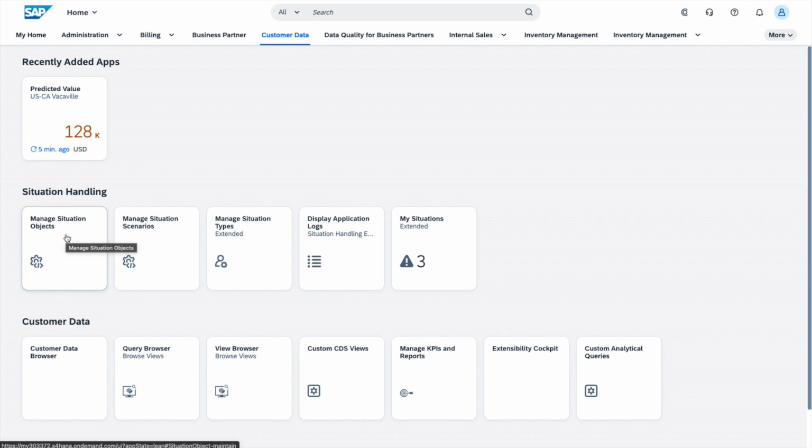Now, you can absolutely use the SAP delivered CDSs if they fit the bill in terms of the data that you need to set up that particular situation use case, but you can also, if you like, create your own custom CDSs. In this case, I have created my own custom CDS because I was going to use it for another purpose as well, but I've also added some calculated fields in my custom CDS, such as the one that is going to calculate the time difference between the planned date of the pickup with the updated date. So as I said, you can leverage the standard ones, no problem at all, and it's not mandatory to create your own if that is what you wish.